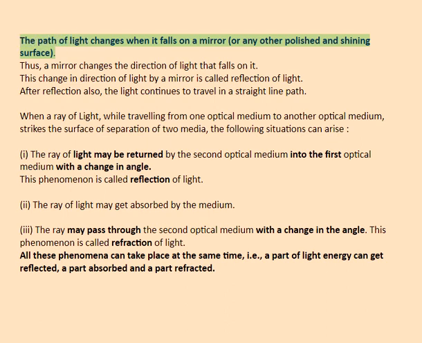The path of light changes when it falls on a mirror or any other polished and shining surface. Thus, a mirror changes the direction of light that falls on it. This change in direction of light by a mirror is called reflection of light. After reflection also, the light continues to travel in a straight line path.